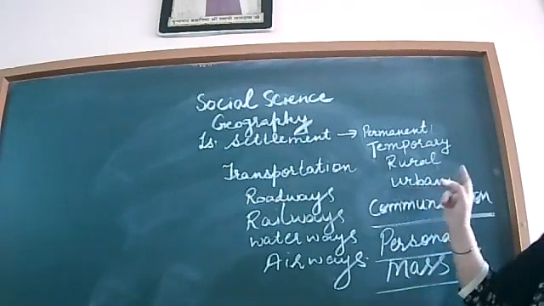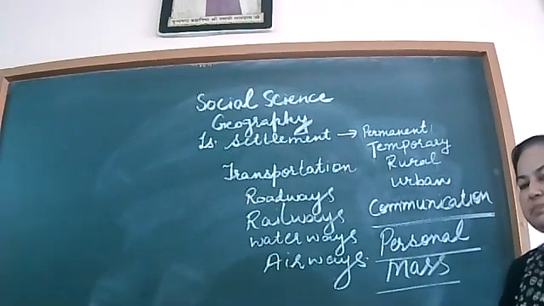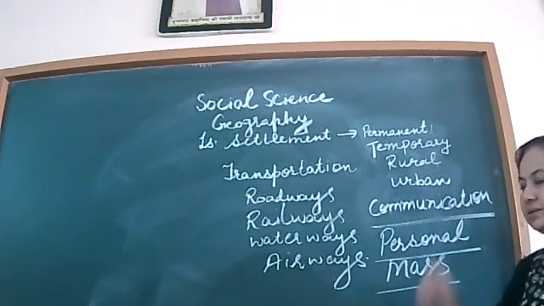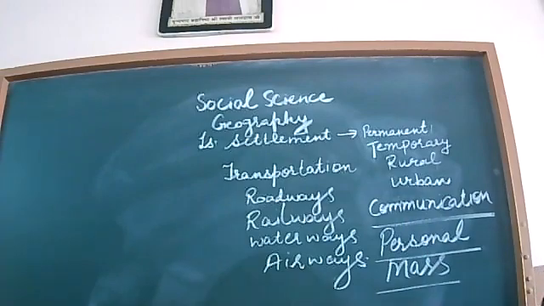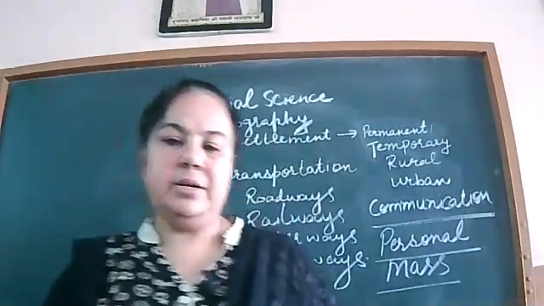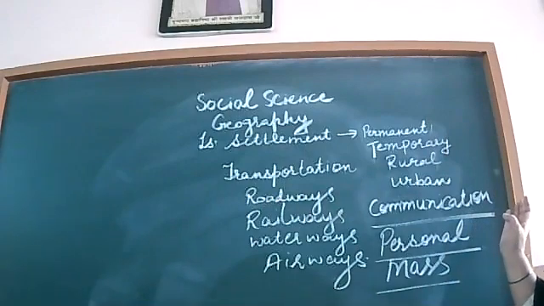Next is urban settlement. We people who live in cities live in urban settlement. In urban areas, the living standard of people is high and people enjoy various facilities. People are engaged in different kinds of occupation in urban settlement. They are doing different kinds of jobs, running businesses and factories, etc.